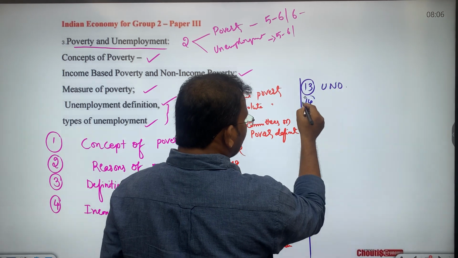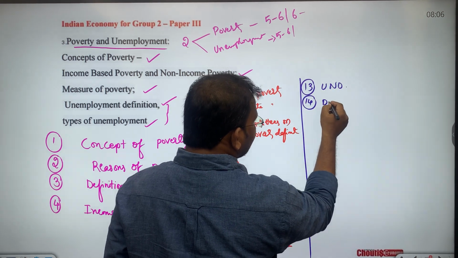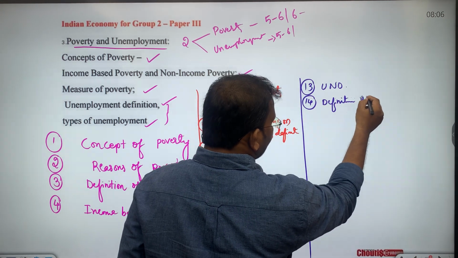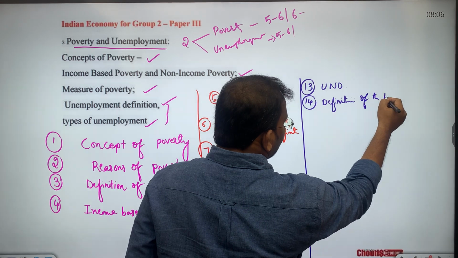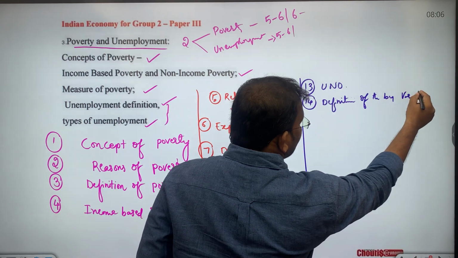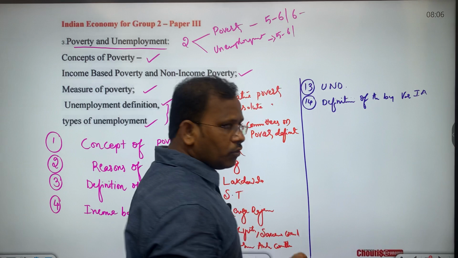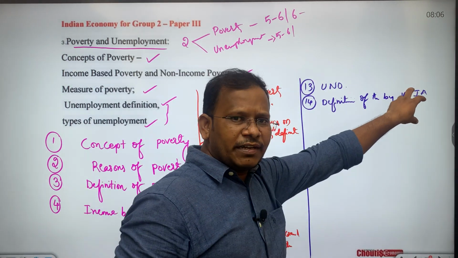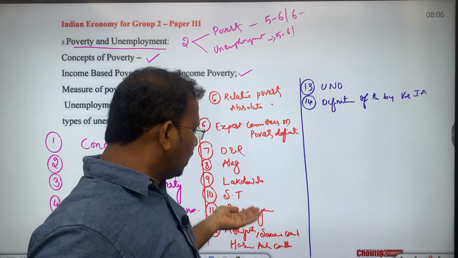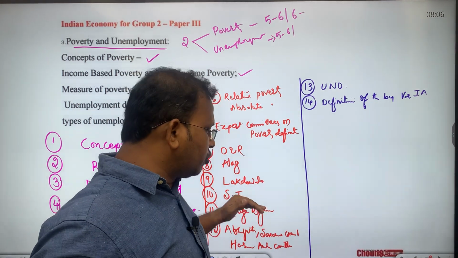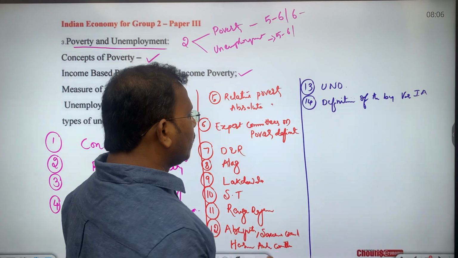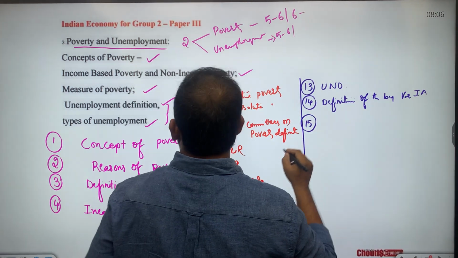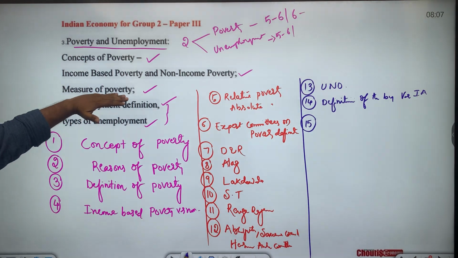Then we will also study the definition of poverty by various international agencies, so that we can come to know how the international definition is different from the Indian definition by the Planning Commission of India as well as the Rural Ministry. Then we will go through the 15th subtopic, the measures of poverty.